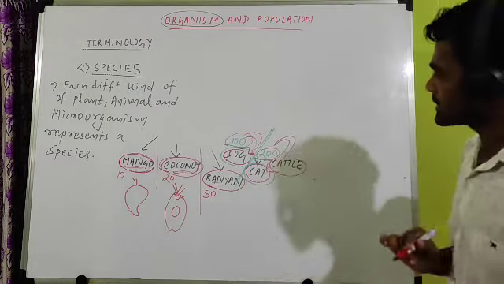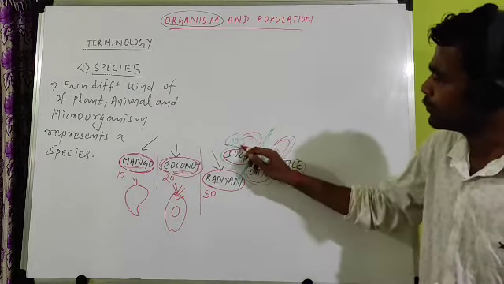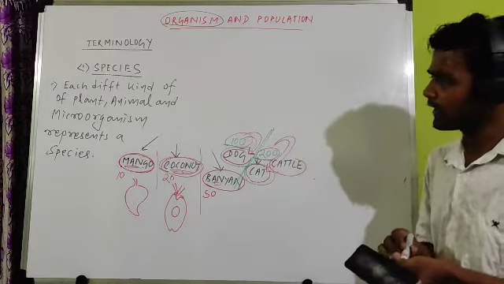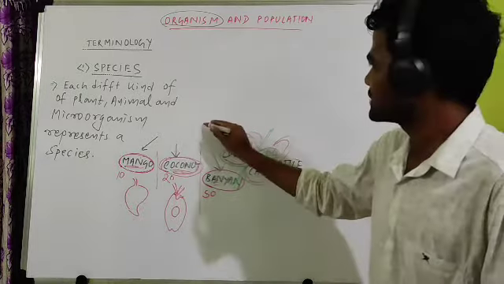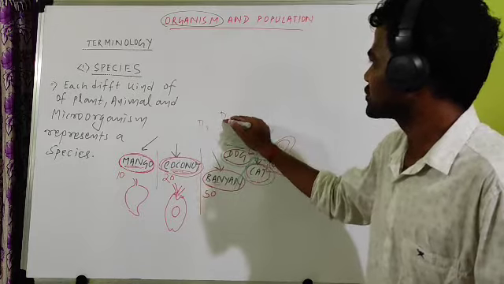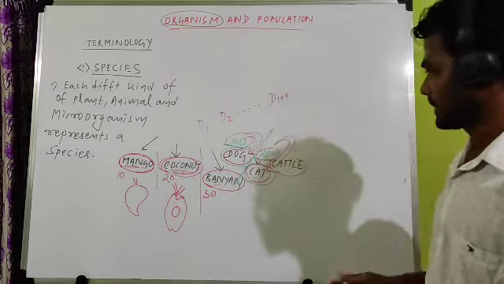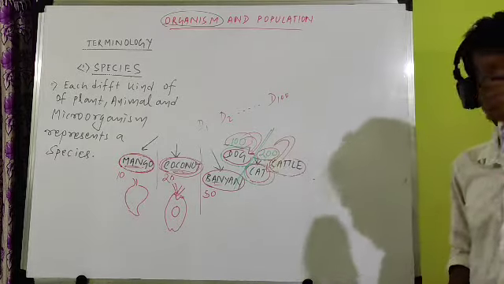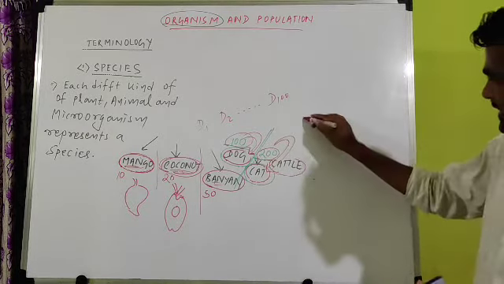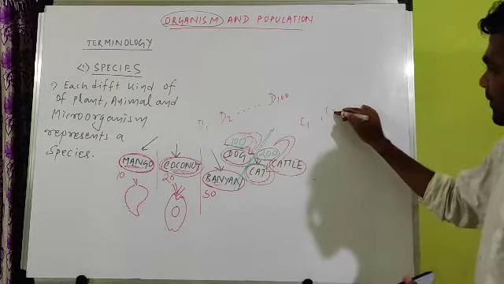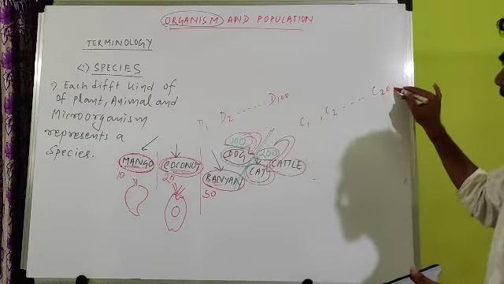So 100 dogs represent the dog species, 200 cats represent another species, that is cat. If you look at these 100 dogs, this is dog number 1, this is dog number 2, up to 100 dogs. And you find 200 cats in your locality, cat number 1, cat number 2 up to cat number 200.